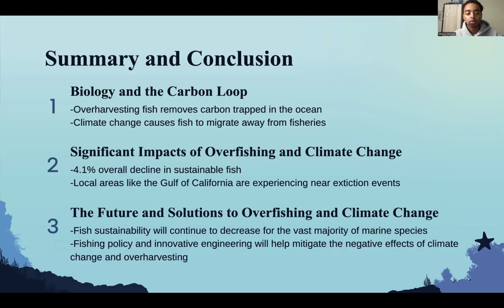And local areas like the Gulf of California are experiencing near extinction events with whales. And for the future, without solutions to overfishing and climate change, fish sustainability will continue to have a massive drop for the majority of marine species. However, we can implement policy and engineering innovations to help mitigate the negative effects of climate change and overharvesting.